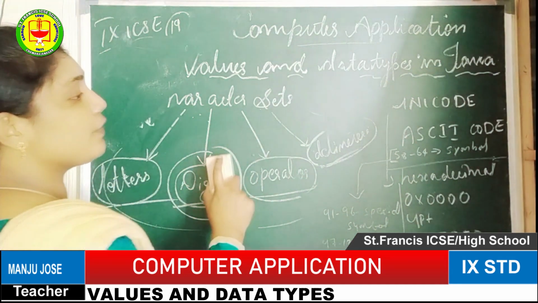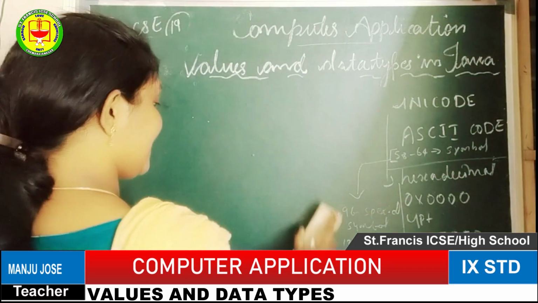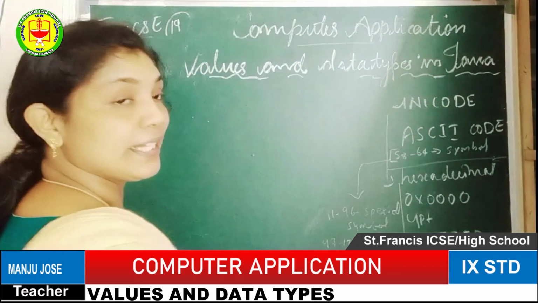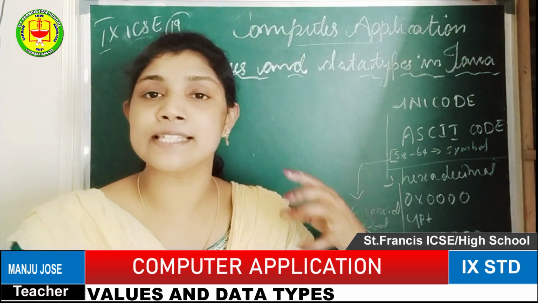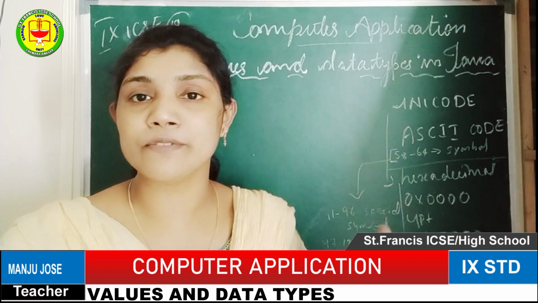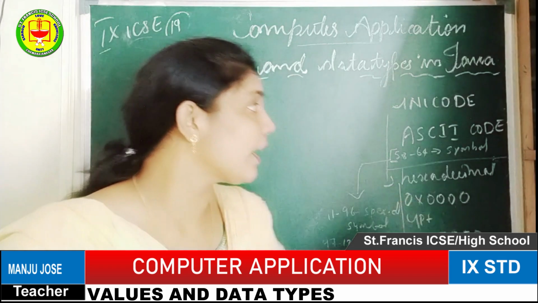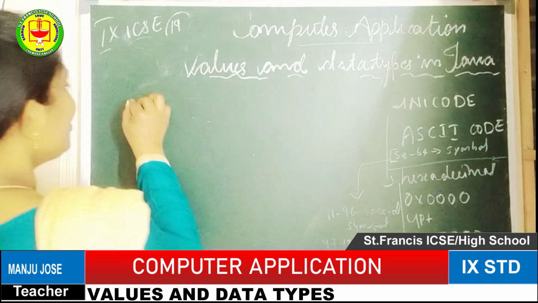So next we can go for the types of codes. Types of codes, how we are using them in the programming language. This lesson belongs to values and data types: what are the major codes we are using in Java programming, all of that will be included. Okay, so the first one we can see is Unicode.